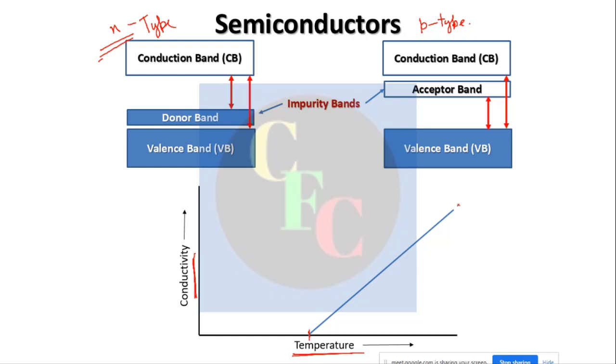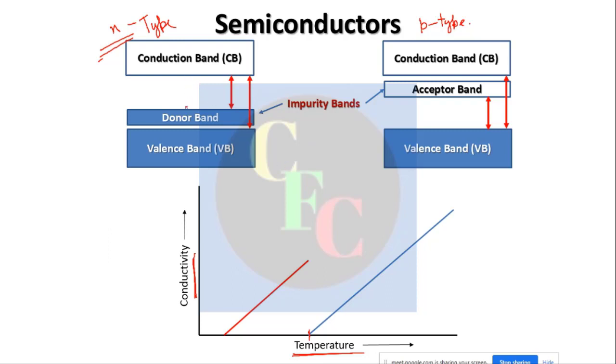It may not be a straight line, but it goes on like this. Now let us say you have an impurity, so you have a donor band here. Now this energy gap is lower. Now the conduction will start at low level, low temperature, so it will look like this, isn't it? It will look like this. Okay. So now for N type, this red line is the curve.